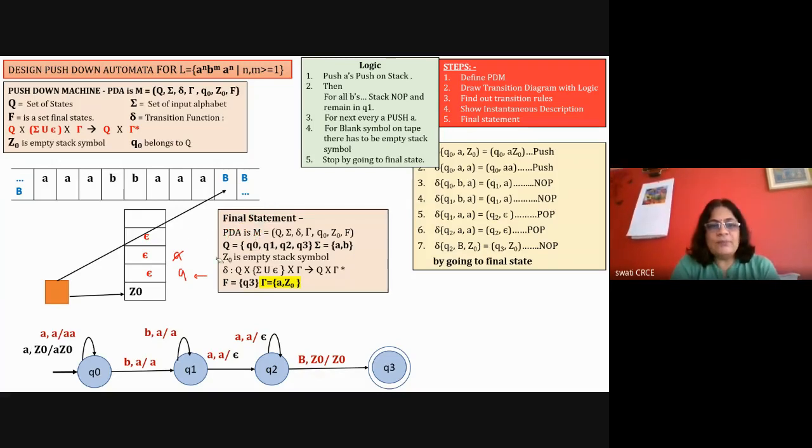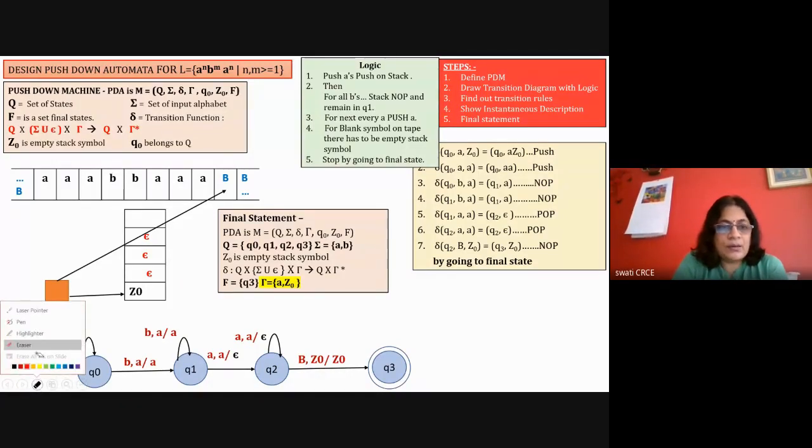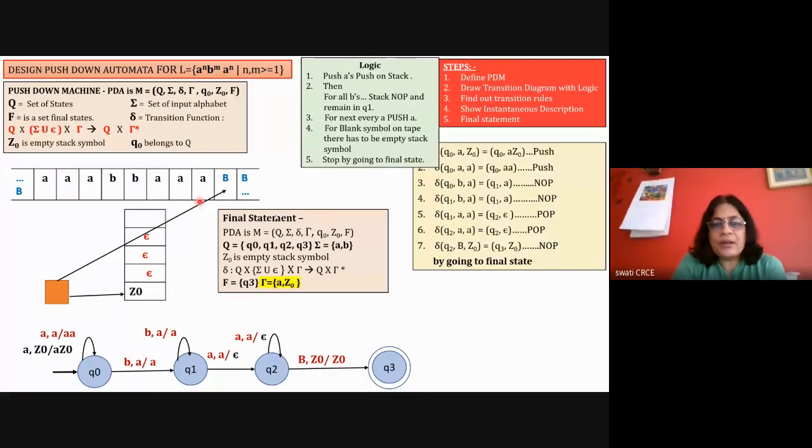The final answer is the push down machine with all the 7 elements. Capital Q is equal to 4 states Q0, Q1, Q2, Q3. Sigma is equal to A comma B. Z0 is the stack symbol.